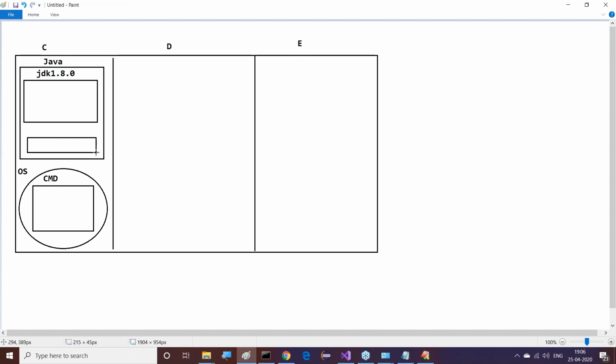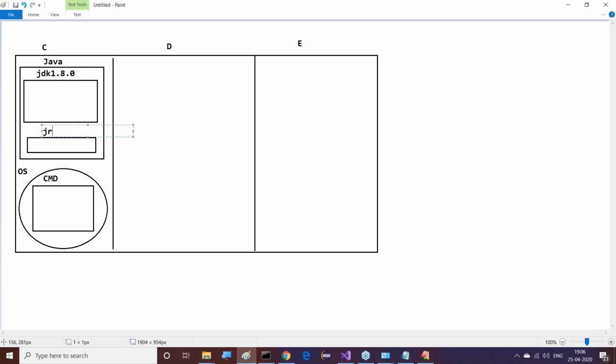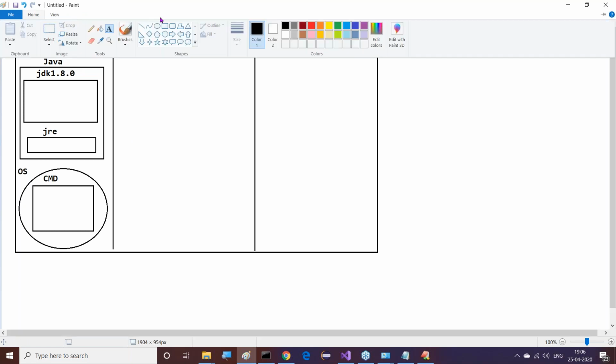Similarly, one more folder will be created in general, that is JRE. But if we download from OpenJDK and use that, we are able to see only JDK. That's it. It is not required to go for JRE, because JRE is also embedded with JDK.